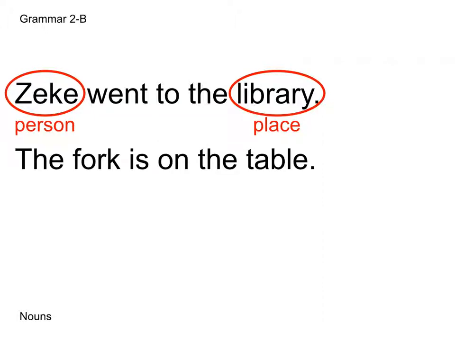Next we have the fork is on the table. Once again, we want to run through the list. Are there any people? No, the fork is on the table. Are there any things? Yes, fork is a thing as well as the table is a thing. So we have two nouns, same as the sentence before, and both are things.